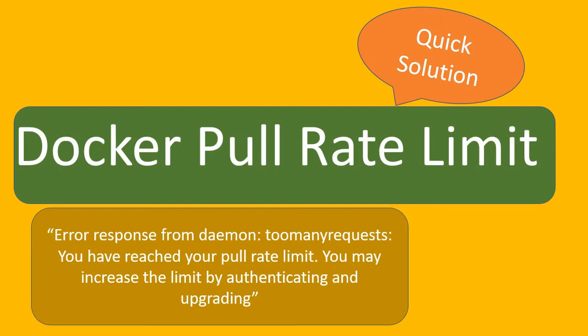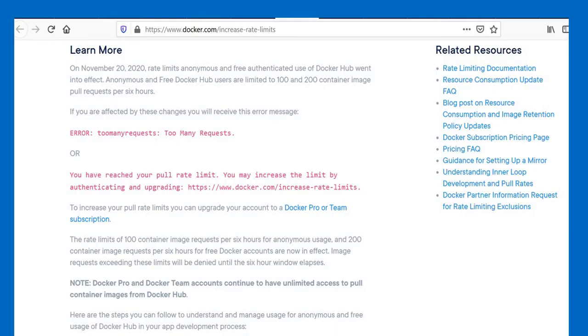Before moving to the problem and solution in detail, let's understand why this behavior is observed recently. I have taken this article from the Docker site itself. It explains that in November, Docker started to limit the number of pulls for anonymous or free users, because Docker is getting a huge number of image pull requests. So they have started some limits for free users. There is no limit for paid users. This is only for anonymous and free users.